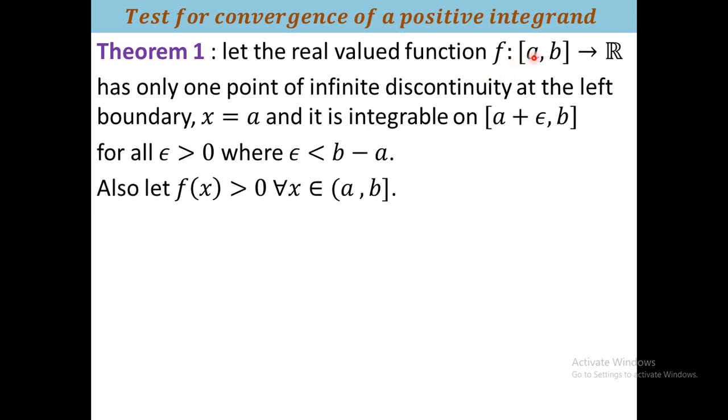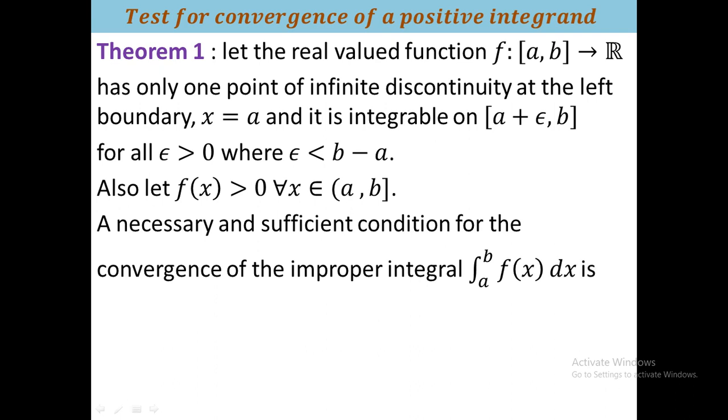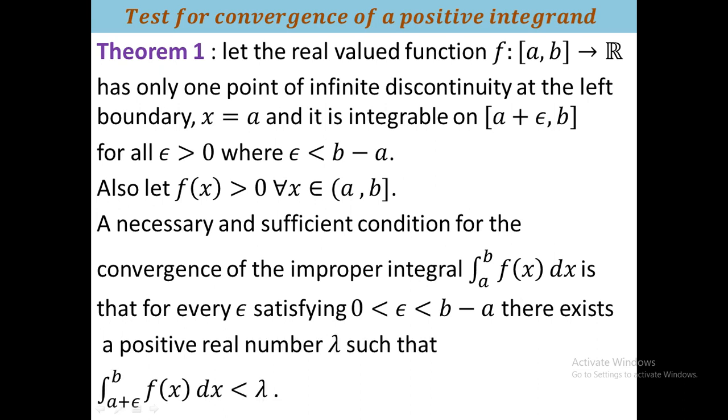Now if f(x) is strictly positive, and it has infinite discontinuity at the left boundary a, and it is integrable on the remaining portion, that is from a plus epsilon to b for all epsilon satisfying that, a necessary and sufficient condition for the convergence of the improper integral from a to b of f(x) dx is that for every epsilon satisfying 0 less than epsilon less than b, there exists a positive real number lambda such that the integral from a plus epsilon to b of f(x) dx is less than lambda. What is this? Actually we have to integrate from a to b, but here I integrate from a plus epsilon to b instead of a to b.